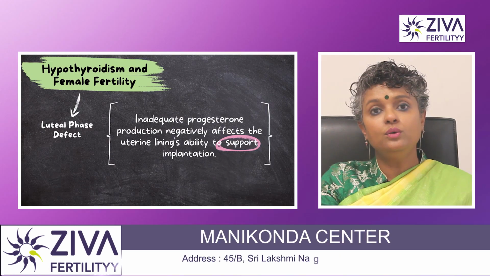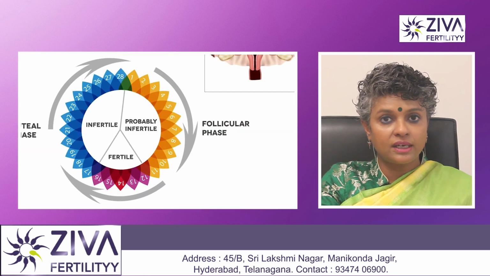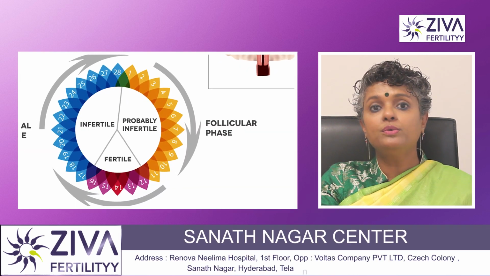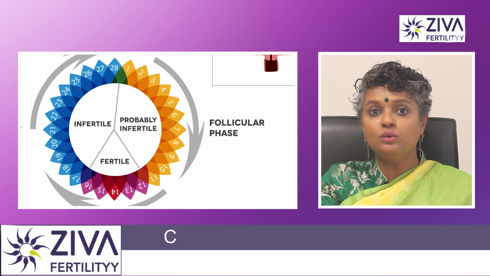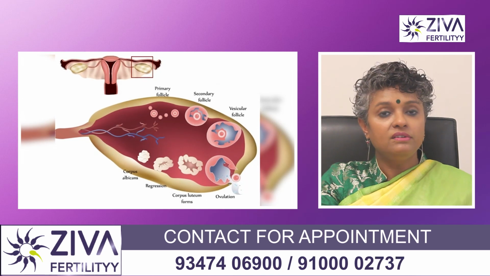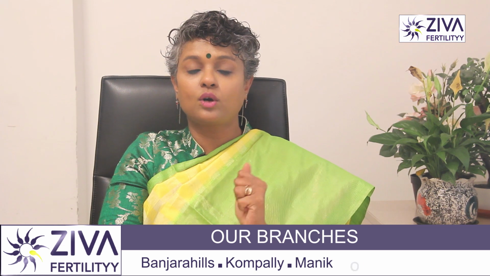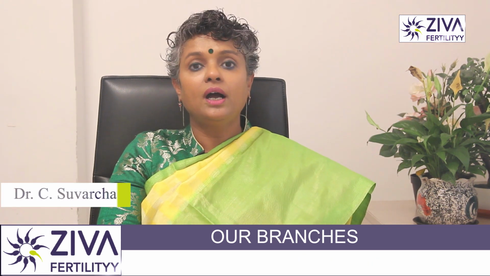Hypothyroidism can also lead to luteal phase defect. The luteal phase is the second half of your menstrual cycle, and it is characterized by the corpus luteum producing progesterone to support potential pregnancy. The corpus luteum is the follicle which has collapsed after the egg is released. This follicle, now known as the corpus luteum, releases progesterone.